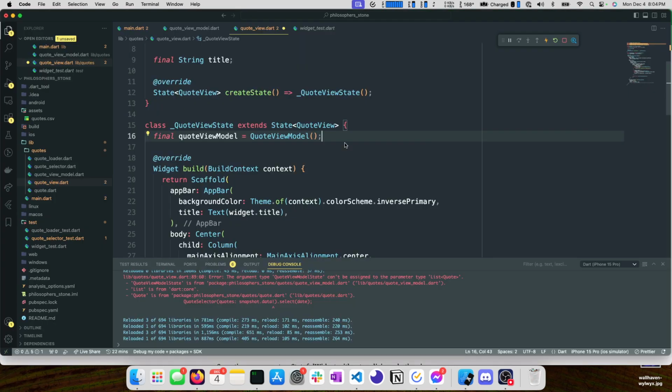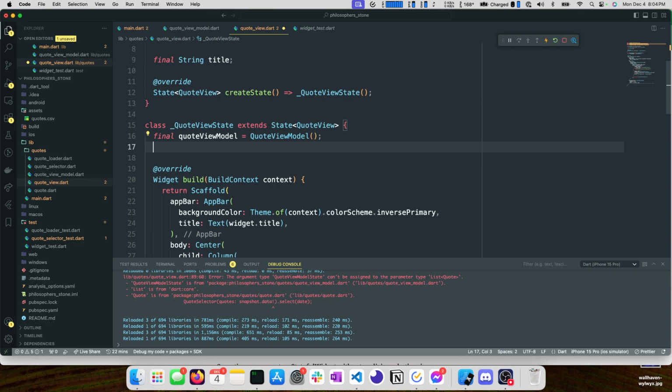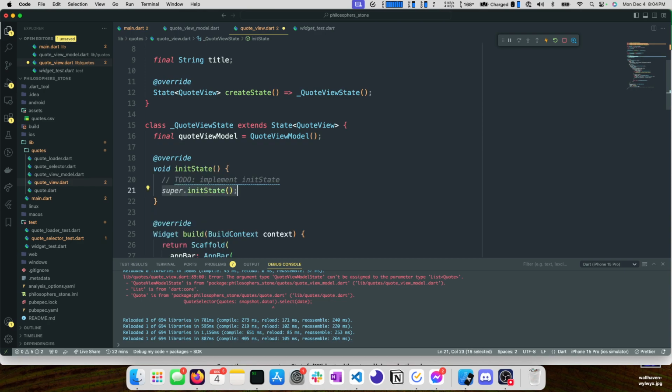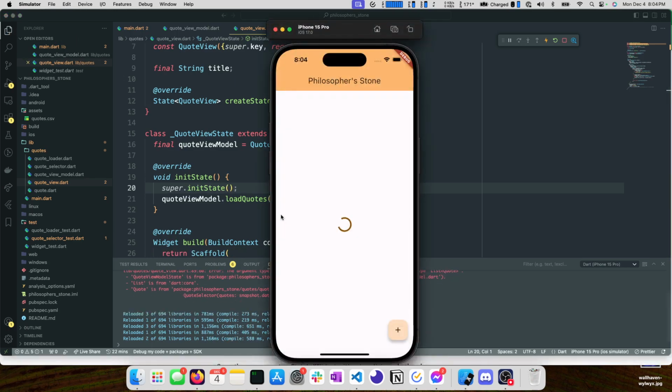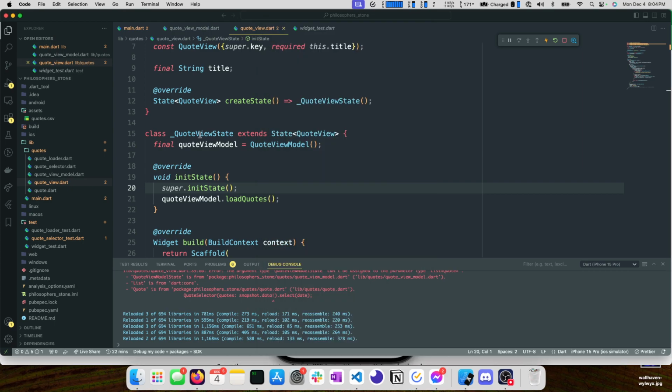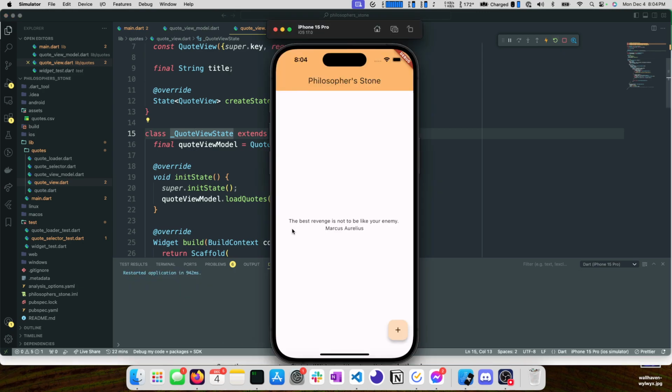Okay, so let's wrap this up by adding an init state method. We need to call super.init state. And then we want to call quote view model dot load quotes. I'm going to save this. It probably won't run because we've already initialized this state. So what we can do is do a hard refresh right here, or a hard restart. And then, hey, our quote loaded. That's awesome. Great, we have it working again.